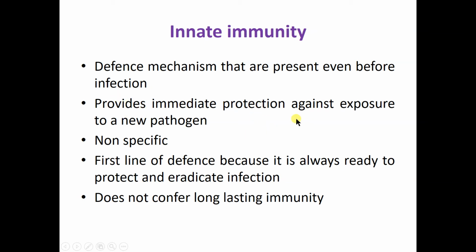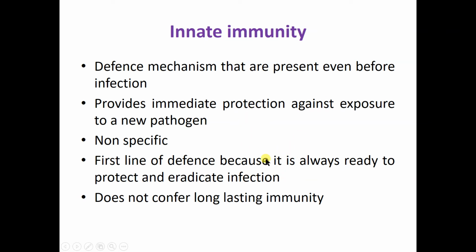It provides immediate protection against exposure to a new pathogen because it is already there. It is non-specific. The skin or the hairs of the nostrils do not protect only against a particular pathogen like certain bacteria or certain viruses.